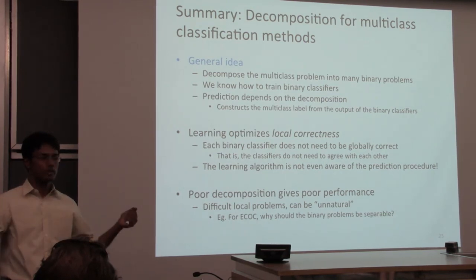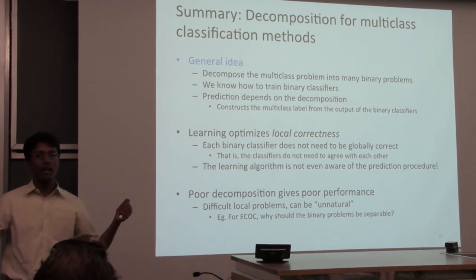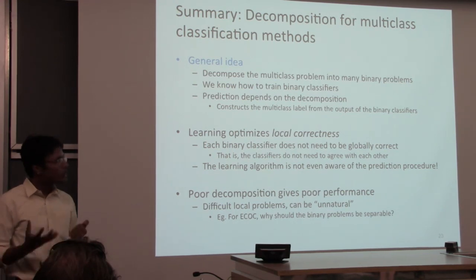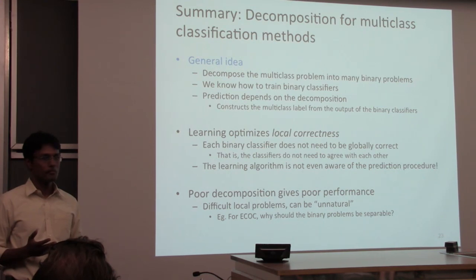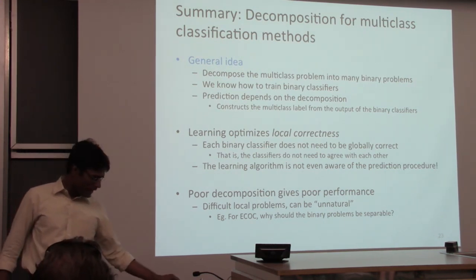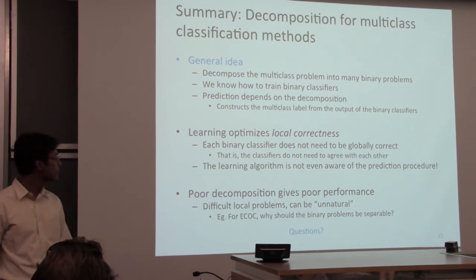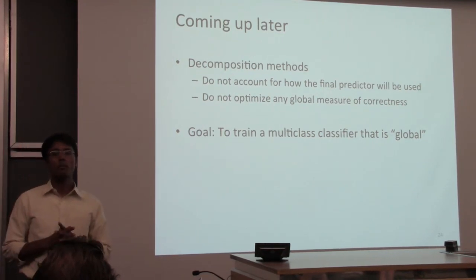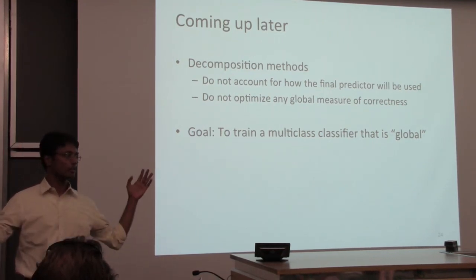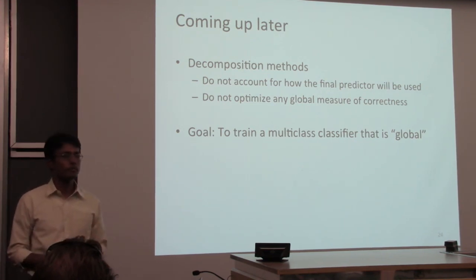There is no global view of the output. There's nothing that says that the final output should be multi-class when you're learning. And if you decompose in a bad way, it turns out performance can be bad. Like I promised, at the end of the semester this time, I'll talk about more global strategies for multi-class classification. These are strategies that will optimize some global measure of correctness, and they go back to this whole loss minimization style of work.